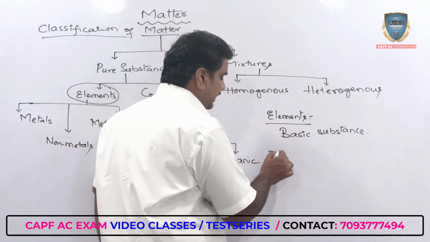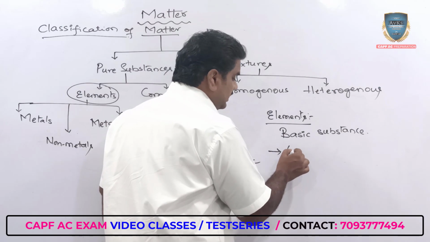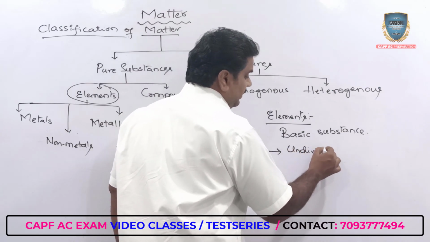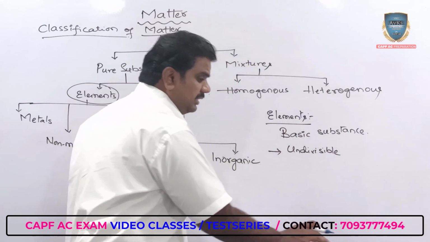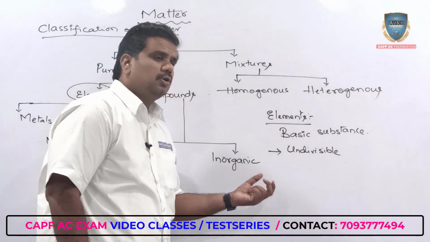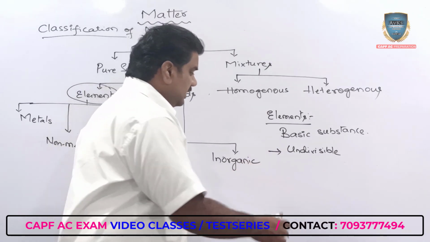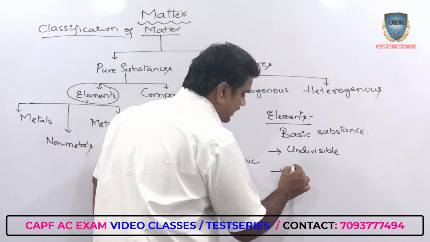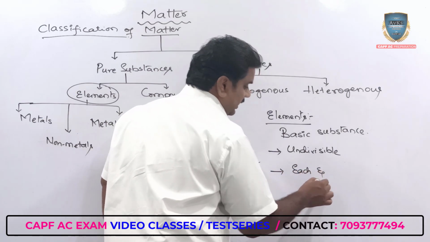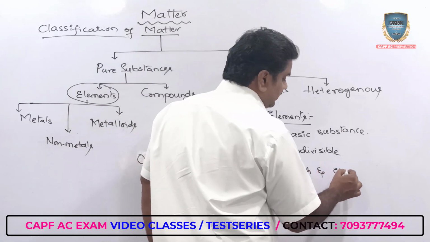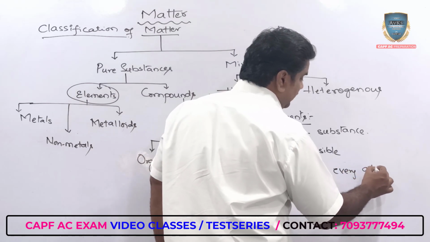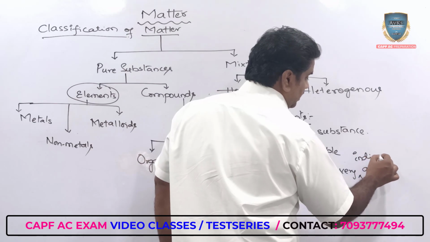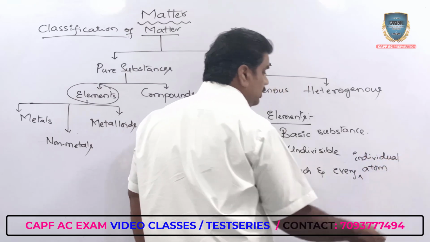This particular element is not divisible any further. That is what you call atoms. Elements are typically made of each and every individual atom.